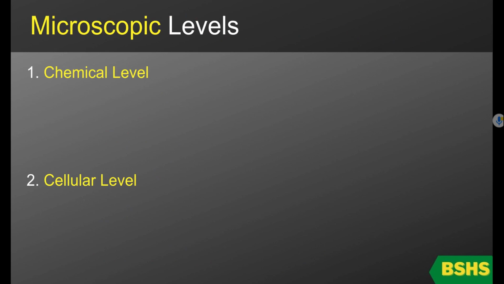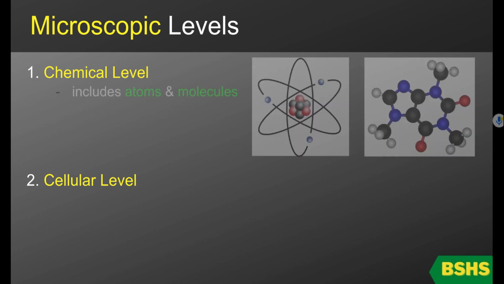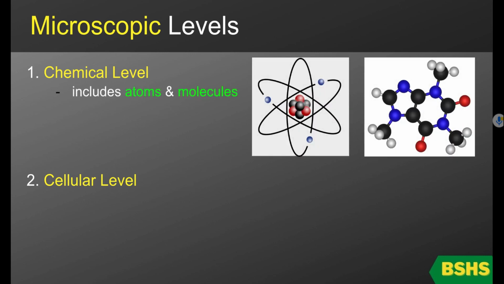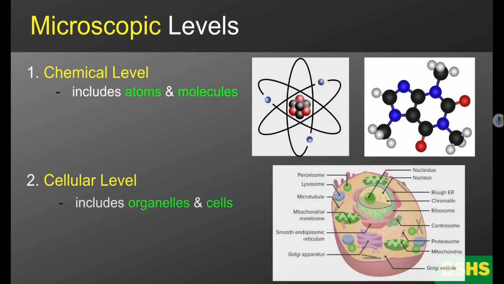The first two levels I mentioned are considered microscopic because structures at this level are extremely small and cannot be seen or detected without using some form of technology like a microscope. Now, the chemical level includes atoms and molecules. The cellular level includes organelles and cells.